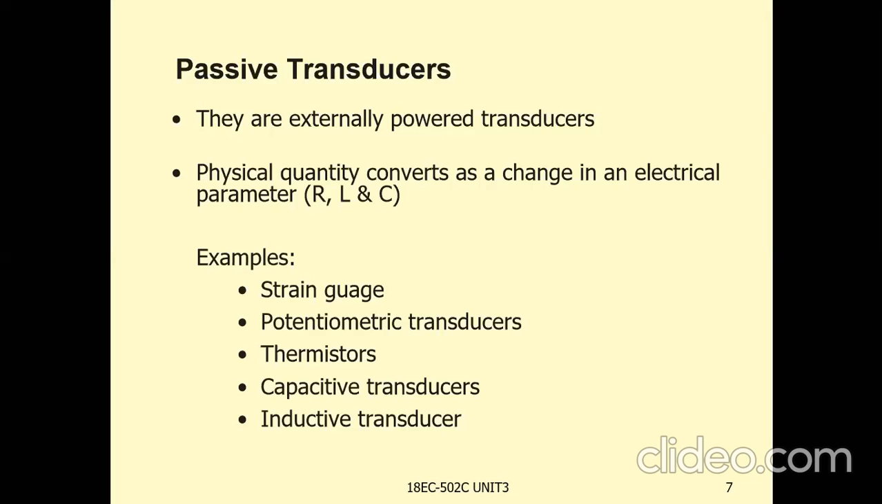In passive transducers, the physical quantity is converted as a change in any one of the electrical parameters, that is resistance, inductance, or capacitance. Based on resistance, inductance, and capacitance, these passive transducers are resistive transducers, capacitive transducers, and inductive transducers. The strain gauge, potentiometric, and thermistors all come under resistive transducers. Another type of transducer is capacitive, which is also a passive transducer. And another is the inductive transducer. These are also passive transducers.